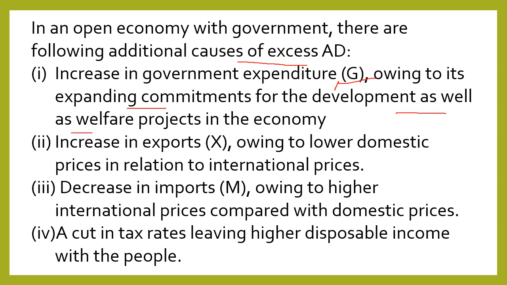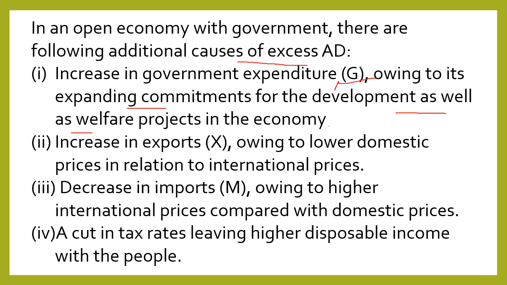Now the question arises, why would government increase its expenditure? Because of welfare of the economy. If government has committed that it will do the welfare and development in the economy, then government has to incur these expenditures. That means government expenditure would increase, which will lead to increase in aggregate demand.